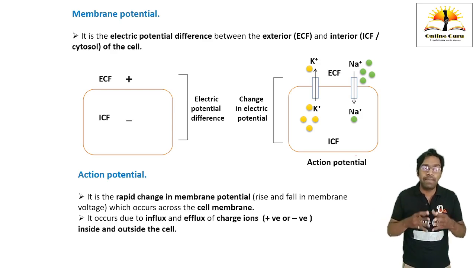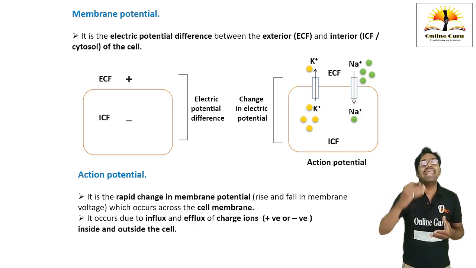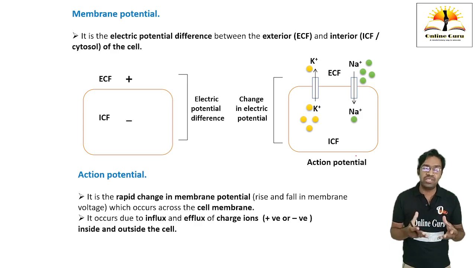Potassium leaky channels are present. Through these potassium leaky channels, the potassium ions are going to move outwards. Due to this, the negative polarity inside the cell, that is in the cytosol, will increase. Okay, that's why सेल के बाहर जो रहता है ना पॉजिटिव चार्ज ज़्यादा रहता है और सेल के अंदर जो चार्ज रहता है वो नेगेटिव चार्ज रहता है.